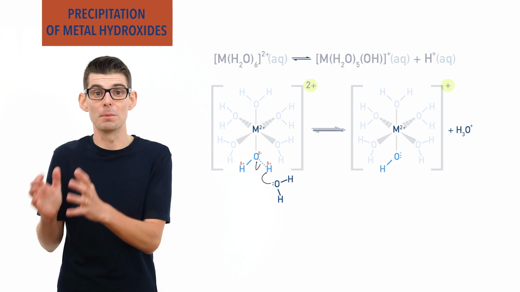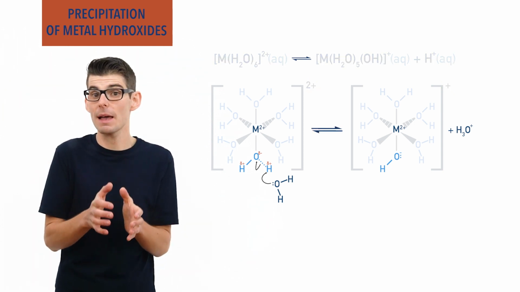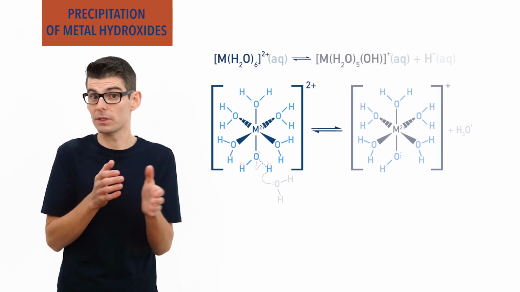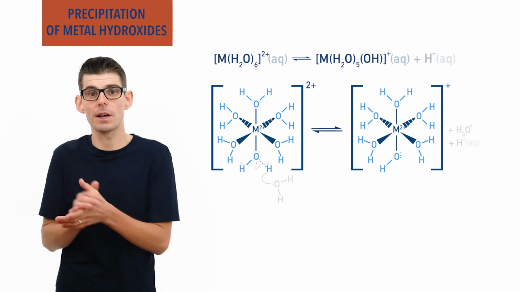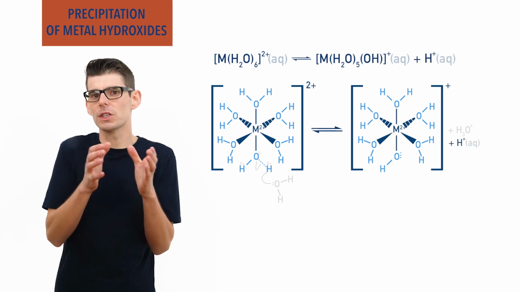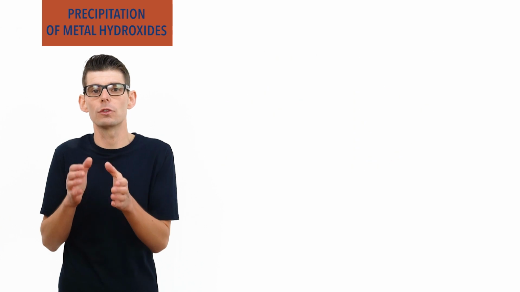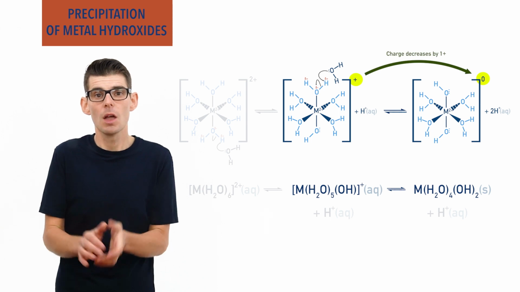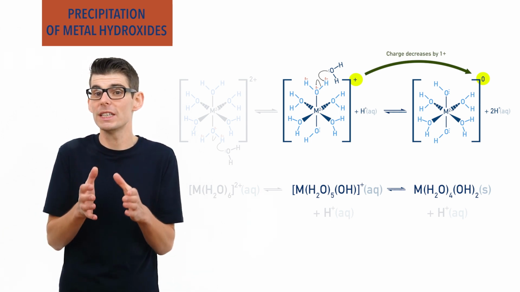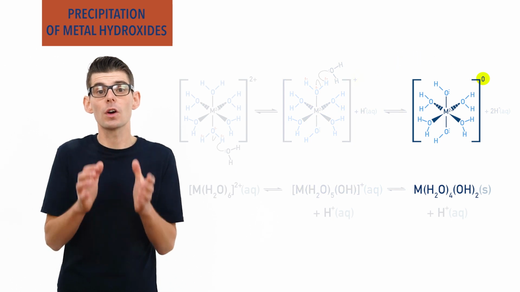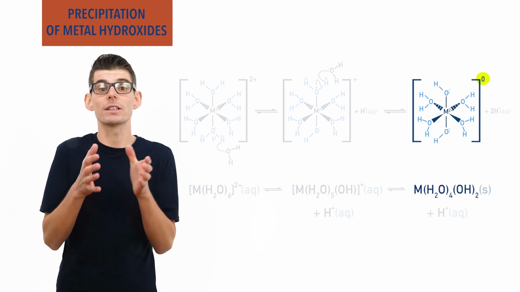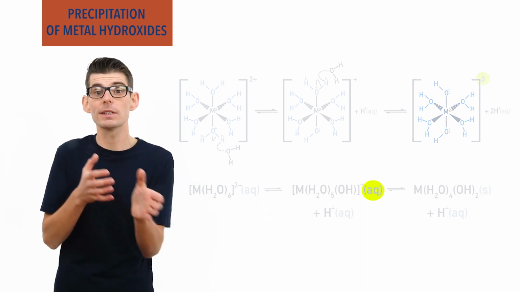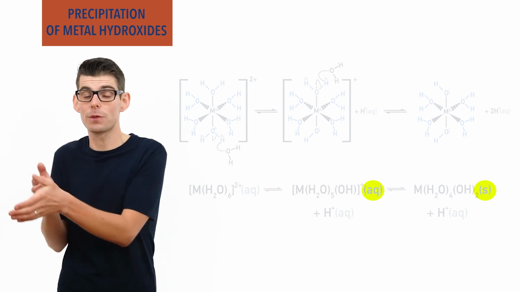This is a reversible process, and there is an equilibrium established between the original complex ion, the new complex ion with a decreased positive charge, and a H+ aqueous ion. The same process can occur again with the new complex ion just formed, further decreasing its positive charge by 1 again. When the positive charge of the complex ion decreases to 0 overall, the complex ion has no overall charge and as a result is unable to remain dissolved in water. It goes from being aqueous to solid, and this is when the precipitate forms.